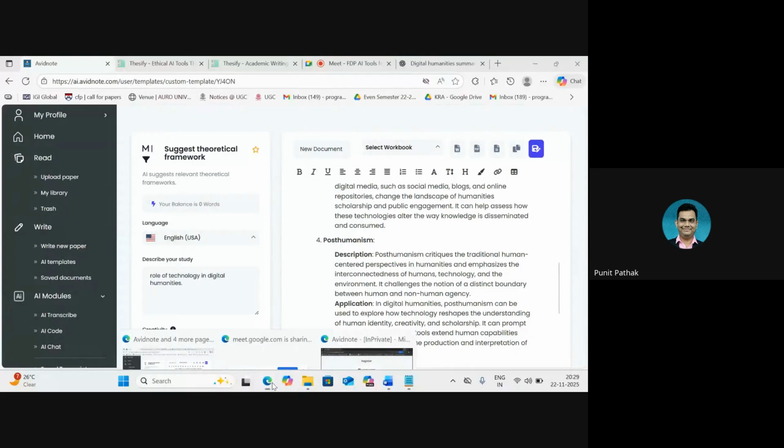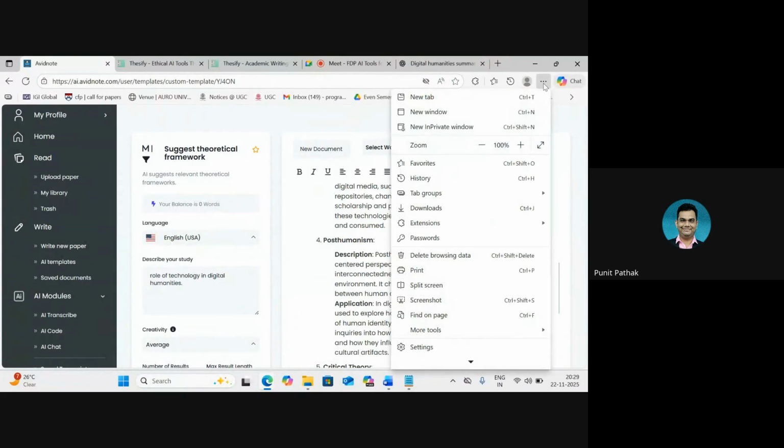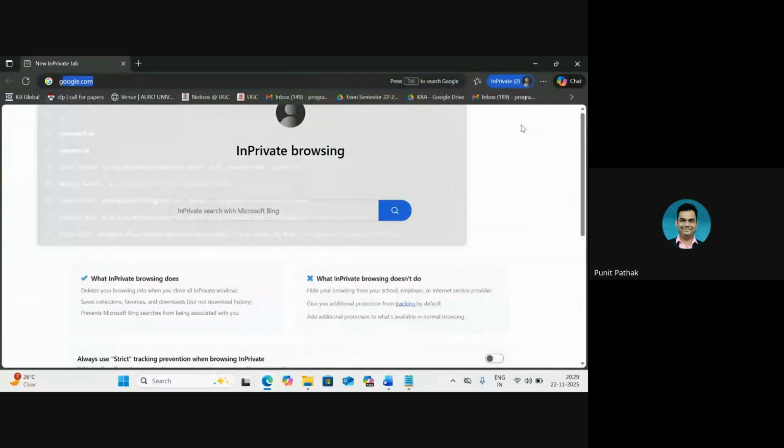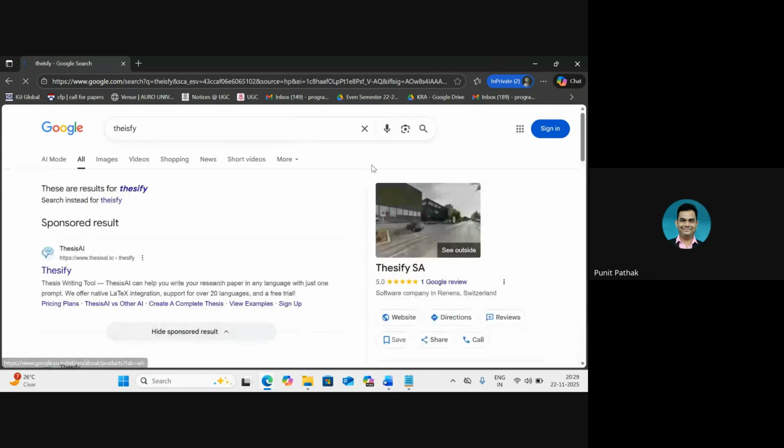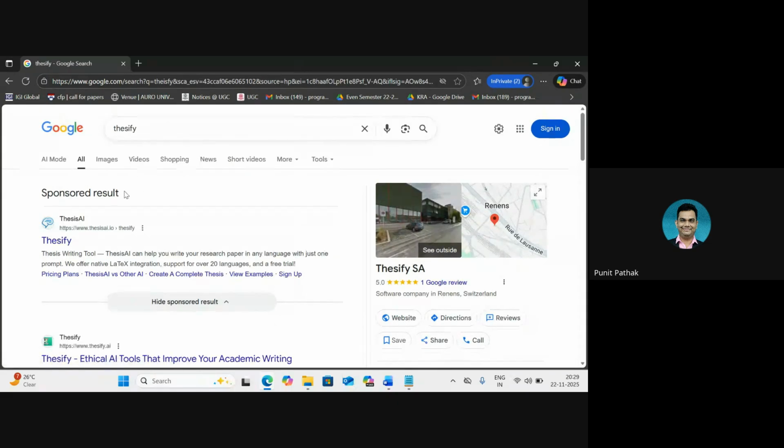Now, my last platform is designed to address the last bit, which is, let's say when we have a manuscript ready with us, and if we are moving in a direction where automation is also entering into the area of peer feedback and feedback in general on anything that we are writing. So my next platform is designed to do that, and the platform is called Thesify.